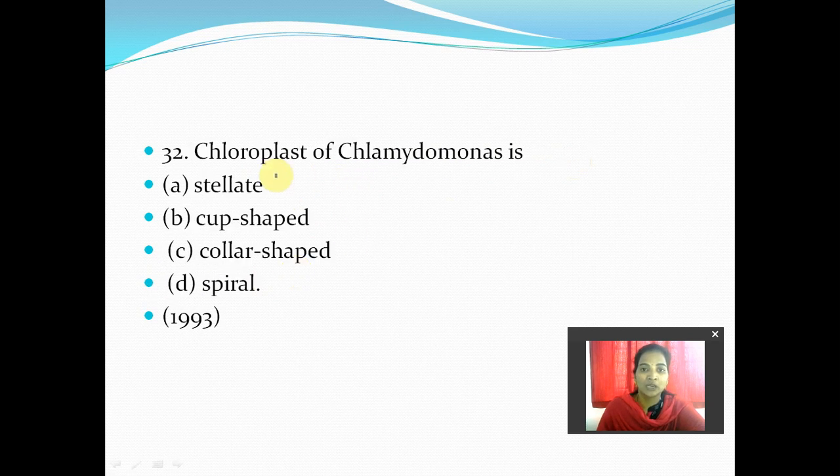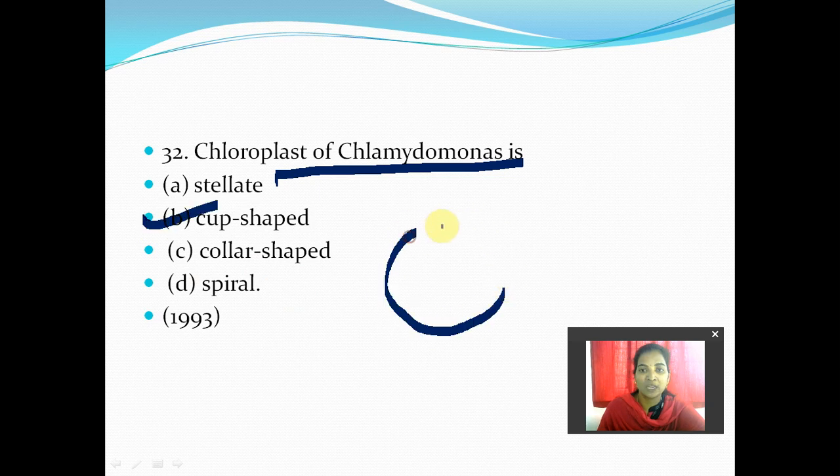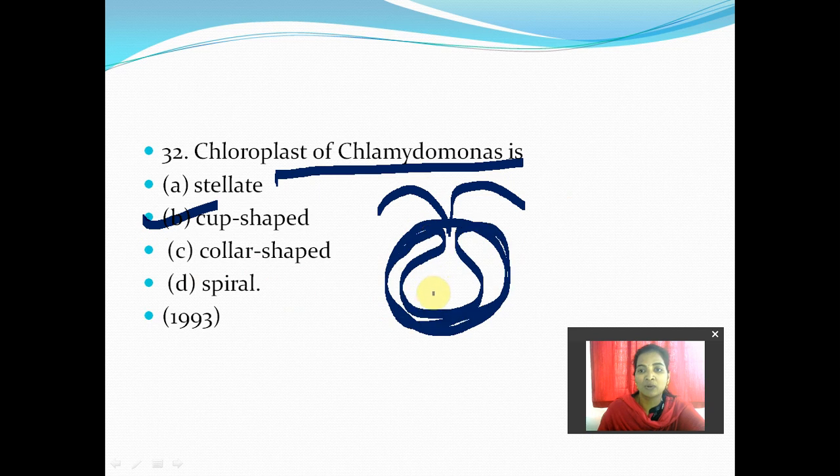Next, 32: the chloroplast of Chlamydomonas is either stellate, cup shaped, collar shaped or spiral shaped. It is generally cup shaped. Chlamydomonas generally looks like this, where you can consider zoospore formation also, and here it looks like a cup shaped structure. That is why the chloroplast of Chlamydomonas is cup shaped. Right, 32 is the second answer.